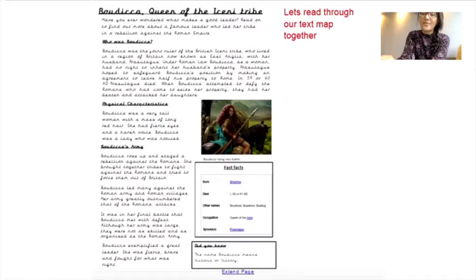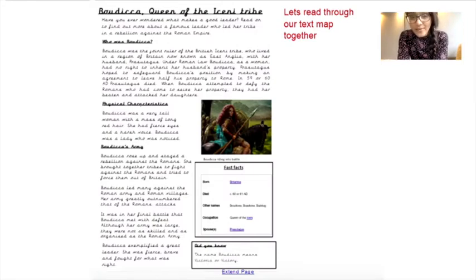Boudica, queen of the Iceni tribe. Have you ever wondered what makes a good leader? Read on to find out more about a famous leader who led her tribe in a rebellion against the Roman Empire. Who was Boudica? Boudica was the joint ruler of the British Iceni tribe, who lived in a region of Britain now known as East Anglia, with her husband Prasutagus. Under Roman law, Boudica, as a woman, had no right to inherit her husband's property.